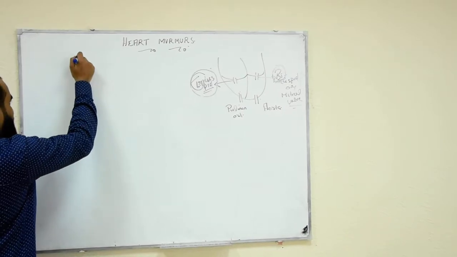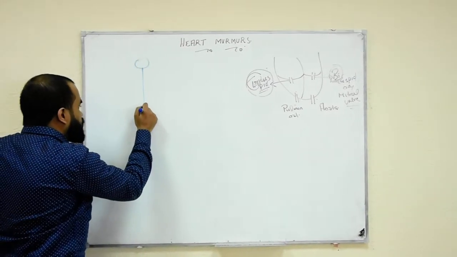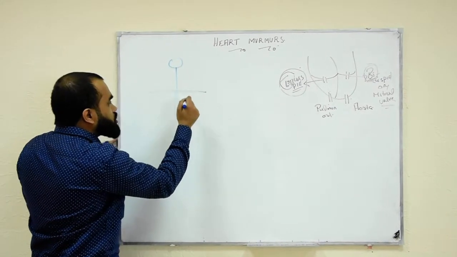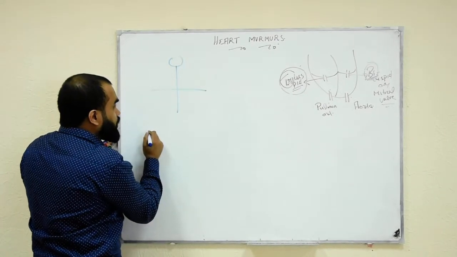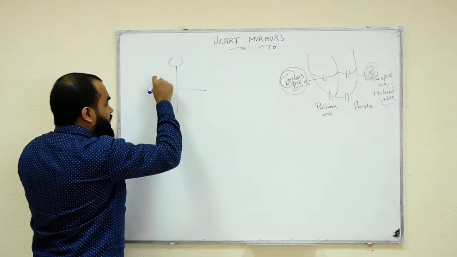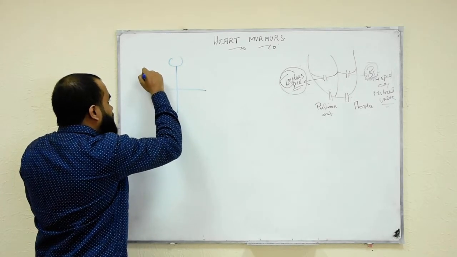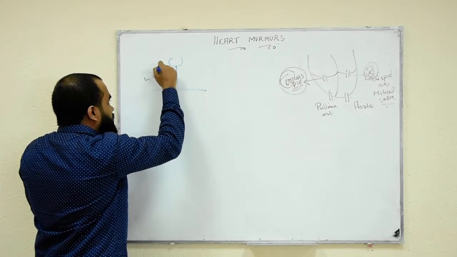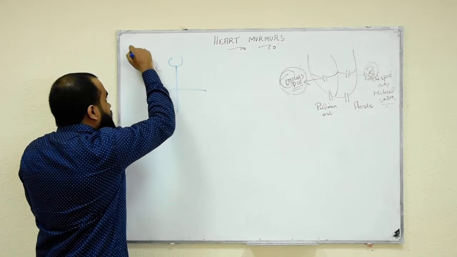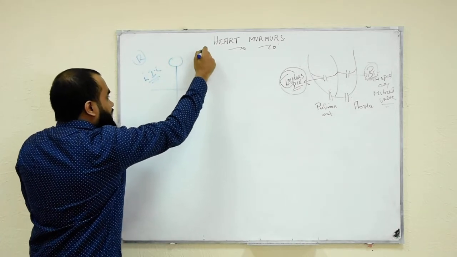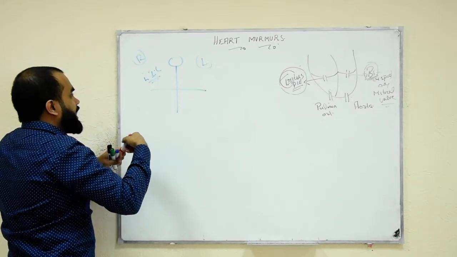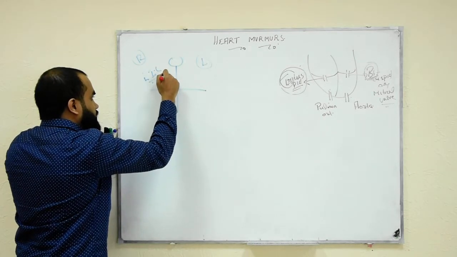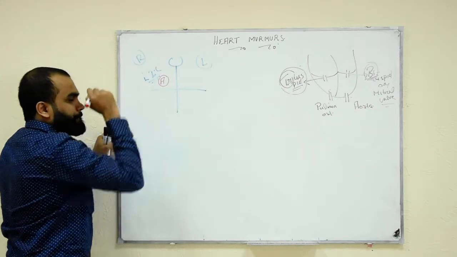Before that, as medical students, we are all supposed to know all the auscultation points in our heart or chest area. You know, when I am keeping my stethoscope in my second intercostal space on the right side, and this is the left side, in the second intercostal space I am going to hear my aortic. This is the aortic point.